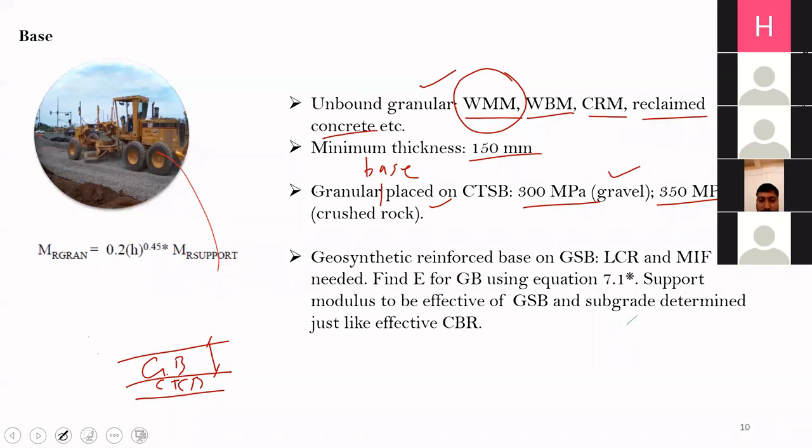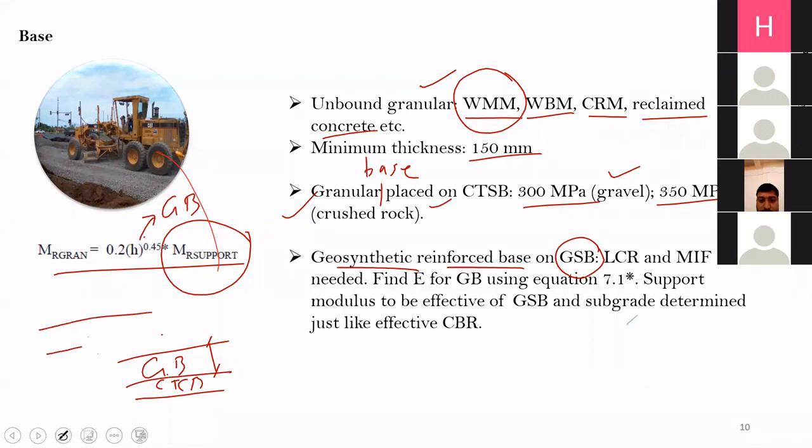So that we have discussed here, that if we have a granular base over cement treated subbase, then how do you determine the modulus? Now let us discuss what if we are having a geosynthetic reinforced base on a granular subbase. What you will do here is use this equation where H is the thickness of granular base. But what is MR support here?